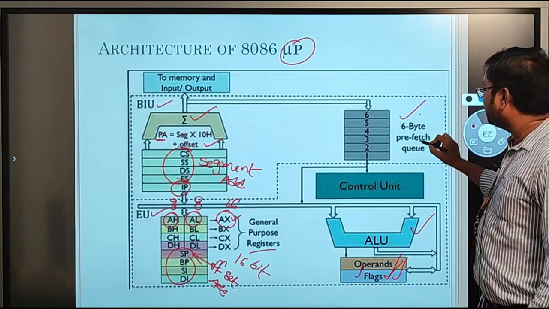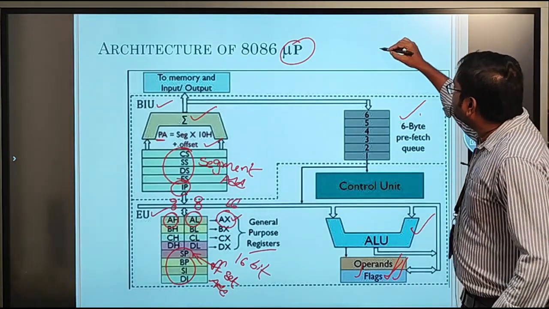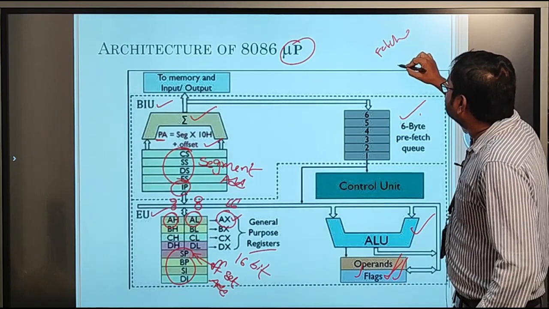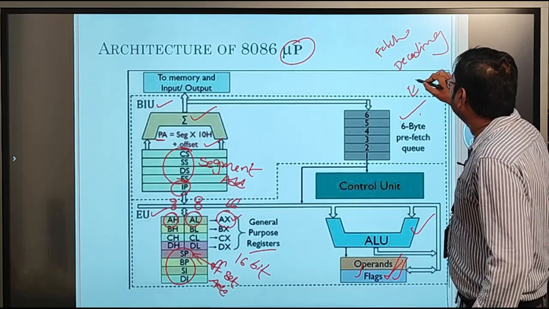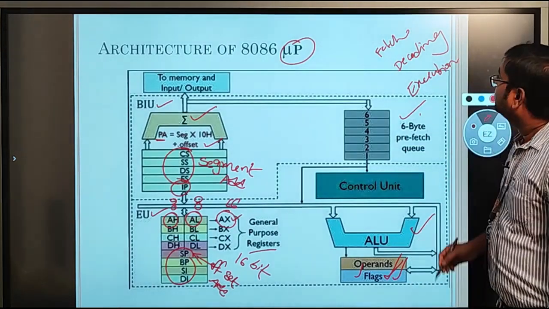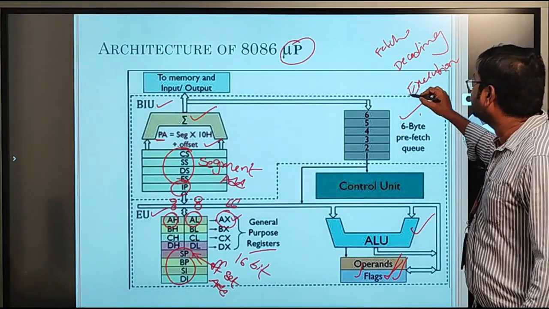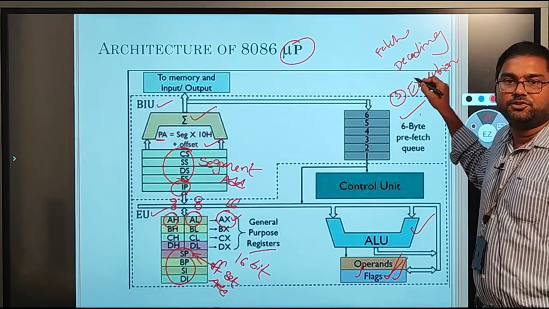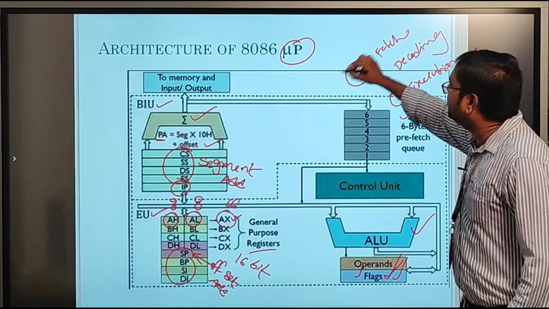And this is the 6-byte fetch queue. Completely, as in previous, we have in total 3 operations. The first one is the fetching, the second one is the decoding, and the third one is the executing or execution. So if the first instruction is fetched, then it goes for the decoding stage, and after that it goes to the execution stage, that is the third stage. Whenever the first instruction is in the execution stage, the processor will start the second fetching. That means the second instruction will be fetched here.